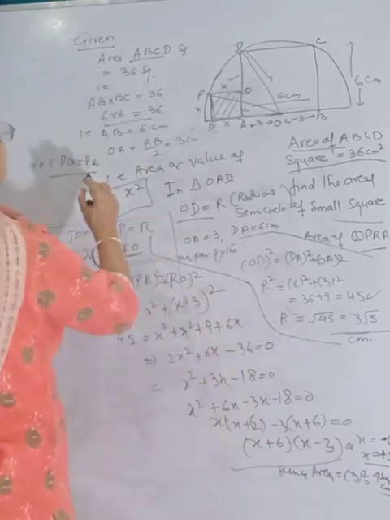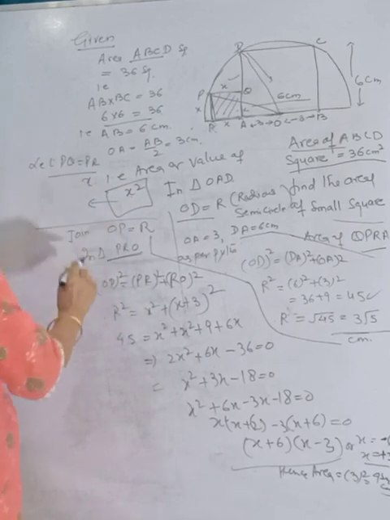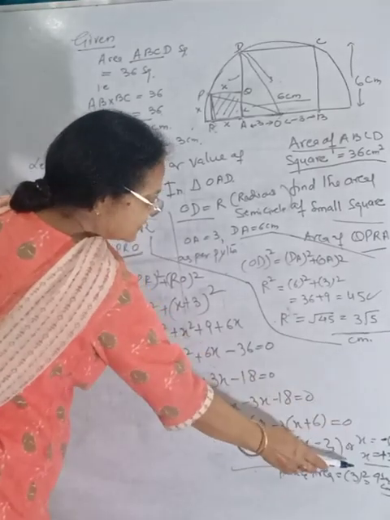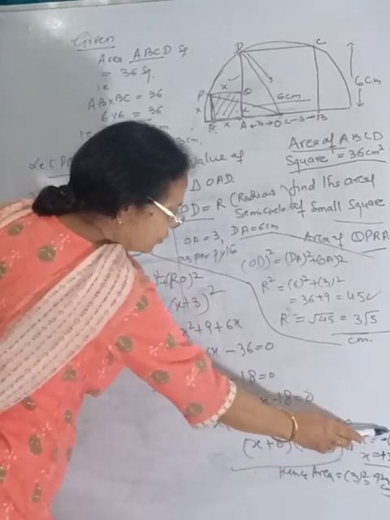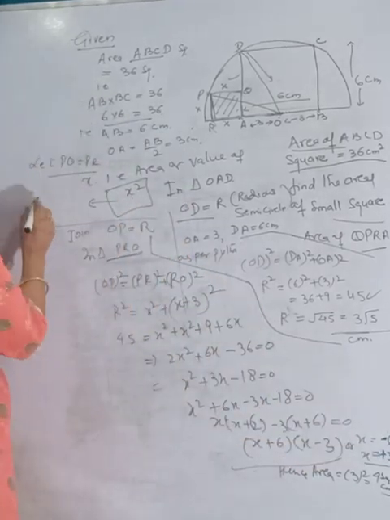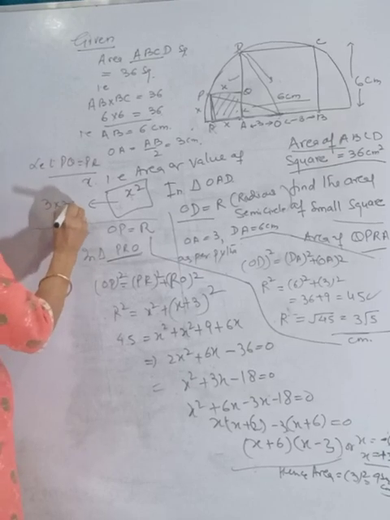X square is to be found out. The value of X is minus 6 or plus 3. Minus 6 is not possible, so the value of X is to be considered as 3. Then the area will be 3 square, meaning 3 into 3, that is 9.